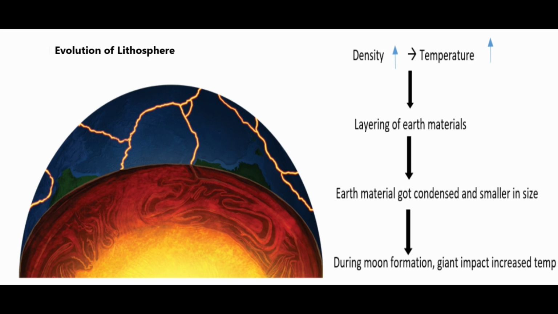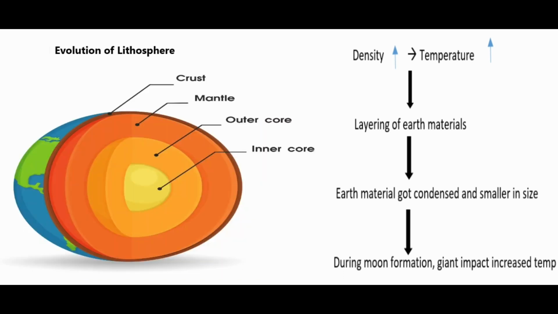Now at this stage, the earth is stratified, but not as we have today. Then during the formation of the moon, a giant impact happened, which we read about in the last video. Because of the giant impact, the temperature again rose up. As the temperature rose, there was a further stratification in the material of the earth.